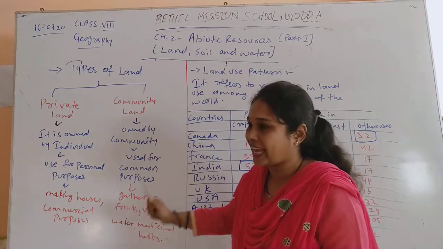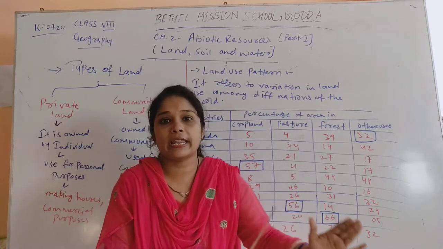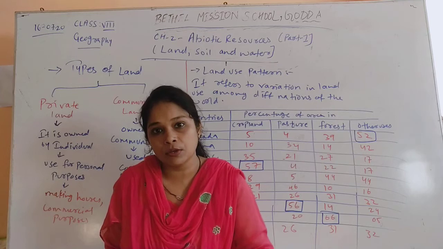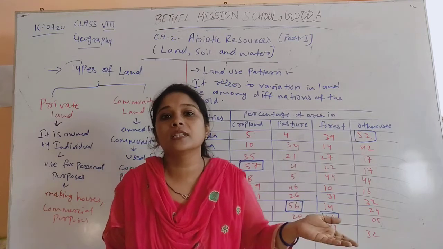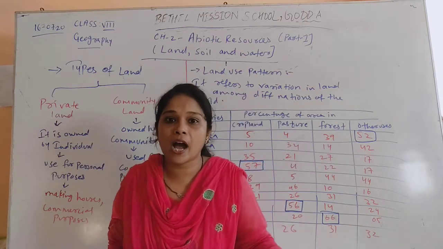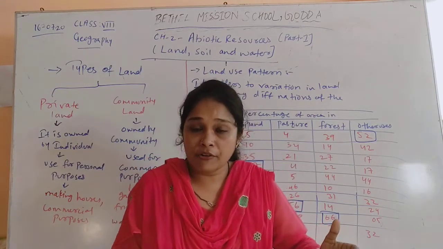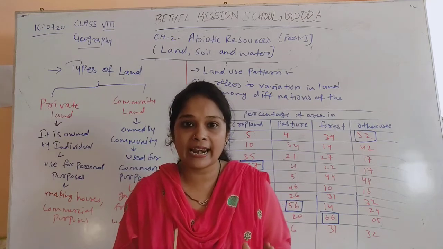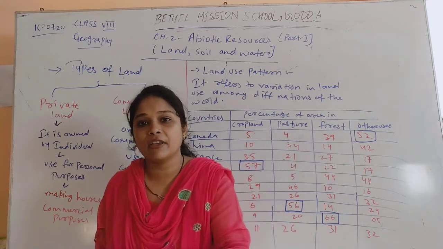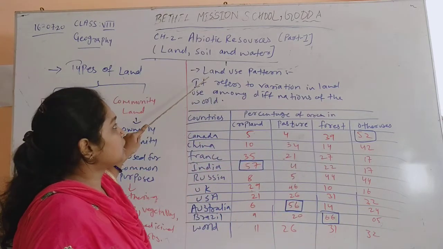Now according to these two types of land, we have different patterns of land. As we have seen, land can be used for agricultural purposes, for forest, for pastures like grazing animals, for mining, and for other purposes like making houses, offices, buildings for commercial purposes, and making parks for entertainment. So there are different uses of land, according to which land has been divided into different patterns, and different countries have different percentages of these patterns of land. This we will see in our next topic, which is land use pattern.